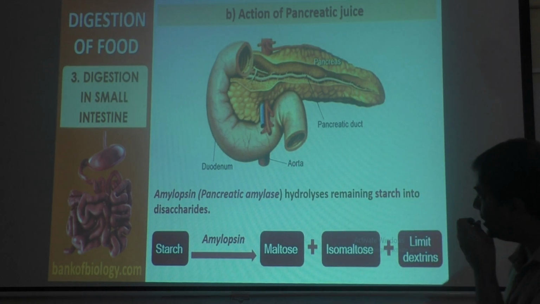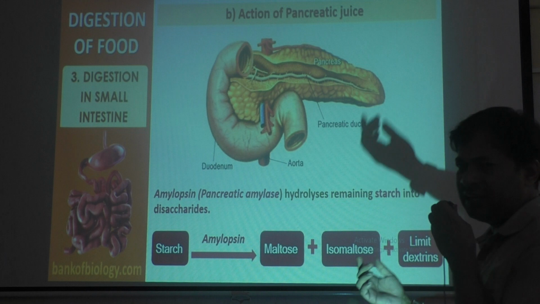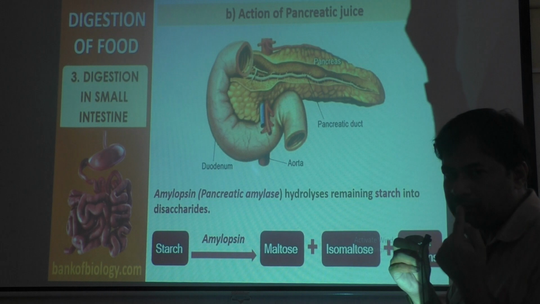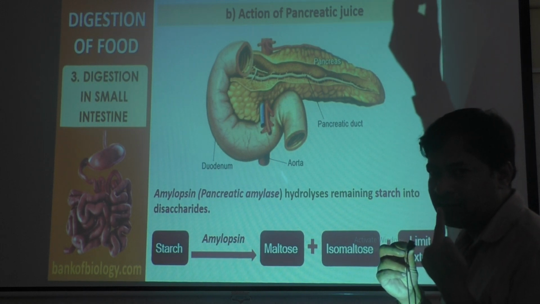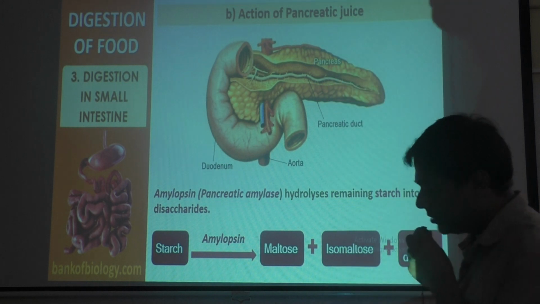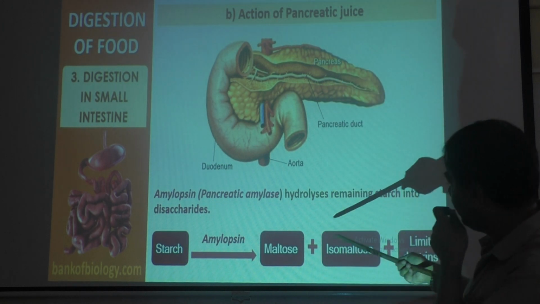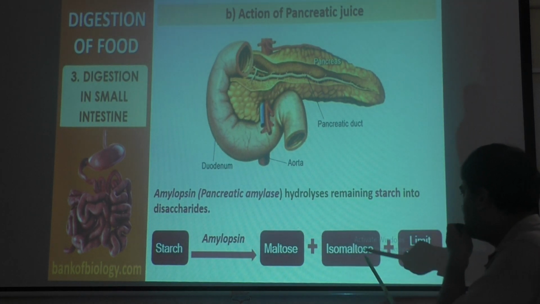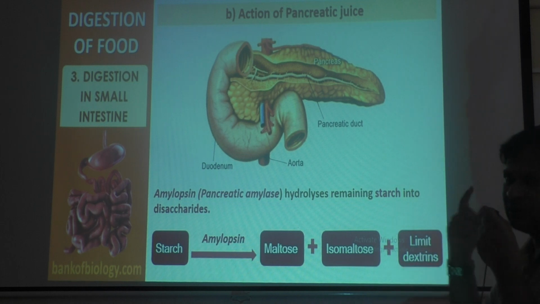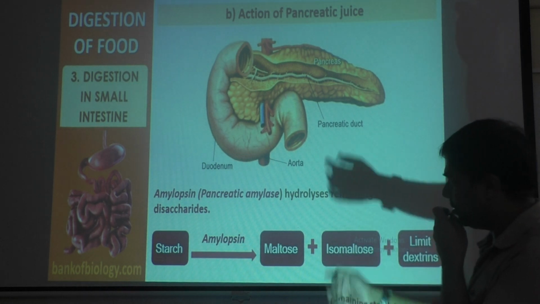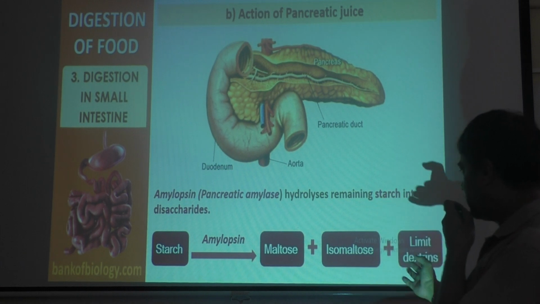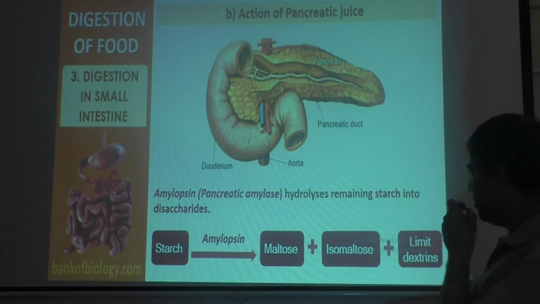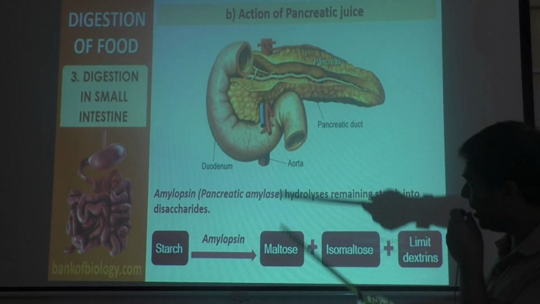It will convert remaining starch into disaccharides. What remaining? Because 30% of the starch is already digested in the mouth by salivary amylase produced by saliva. The remaining 70% of the starch will now get digested to final products. Starch is converted to maltose, isomaltose and limit dextrin, same as what salivary amylase did. Salivary amylase also converted starch into maltose, isomaltose and limit dextrins. Same here also. The remaining 70% starch will be converted to final product by amylopsin or pancreatic amylase.